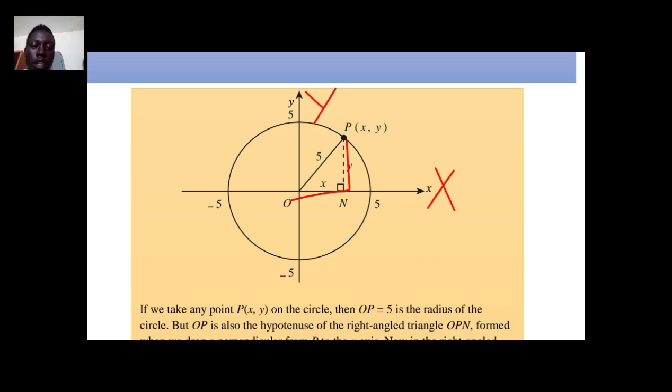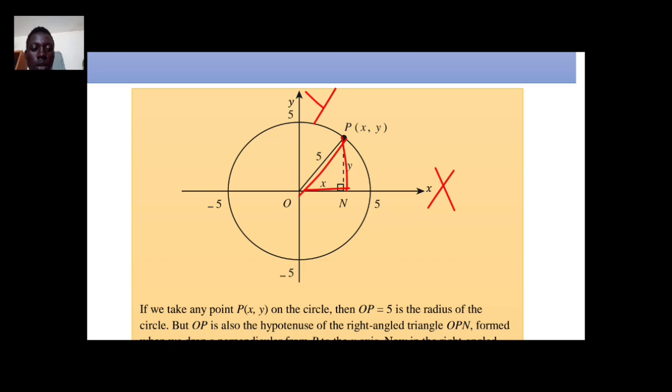With this triangle, the center, the origin, is represented by the point O. This point here is represented by N, and this one at the circumference of the circle is represented by P. The horizontal length here is x and the vertical length is y. The hypotenuse here is given as 5. That is the radius of the circle.